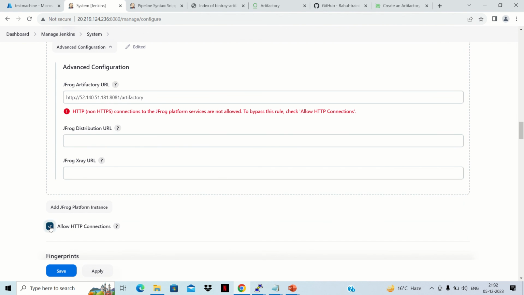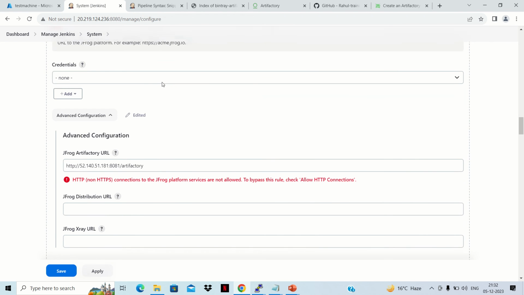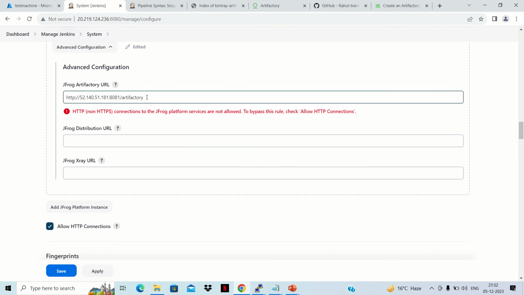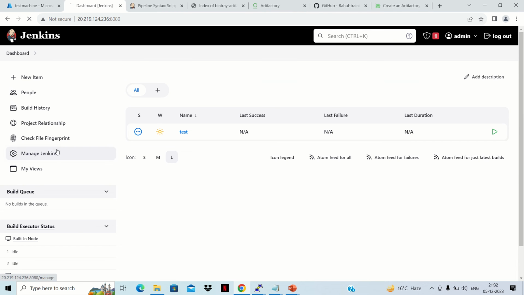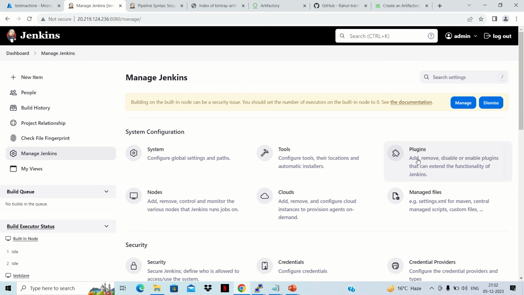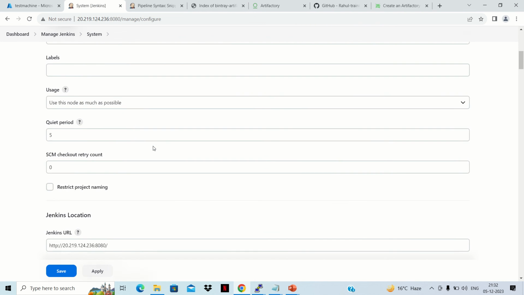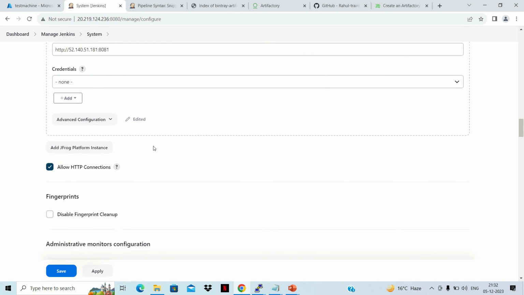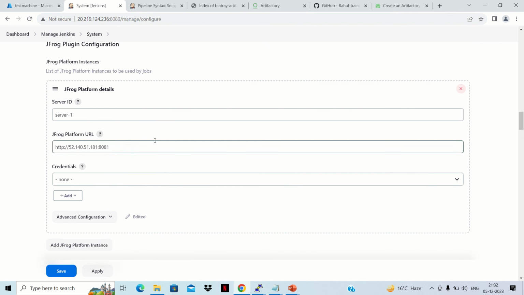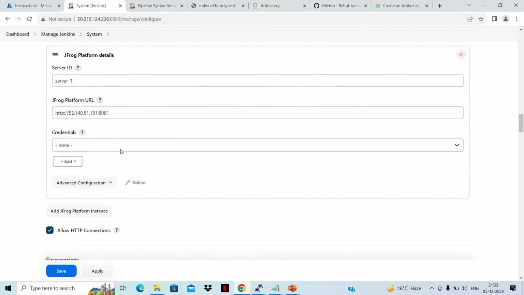Even when I click on allow HTTP connections, it was giving this particular error. So if I save it, and go back again to system, and go to that JFrog piece again, now it is not giving that exception.